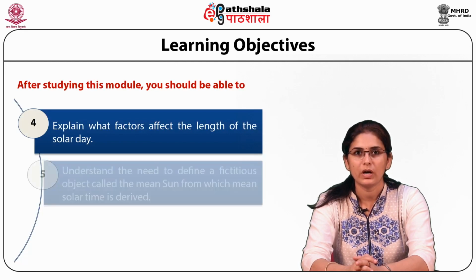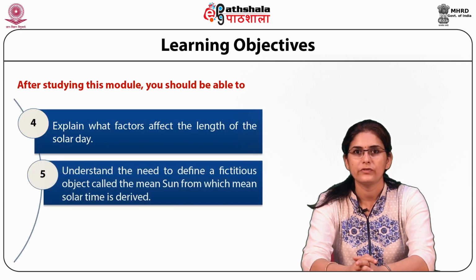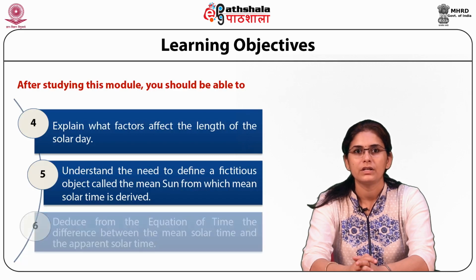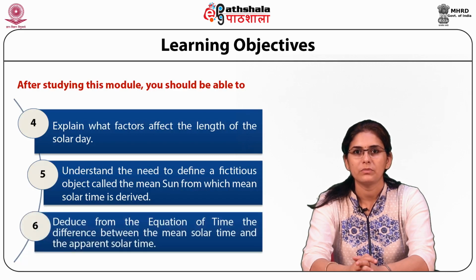You should be able to understand the need to define a fictitious object called the mean sun from which mean solar time is derived. Deduce from the equation of time the difference between the mean solar time and the apparent solar time. The concept of time is basic to the whole of science, indeed to the whole of knowledge. We intuitively know what time and its passage mean.